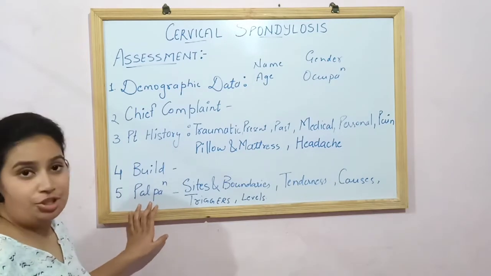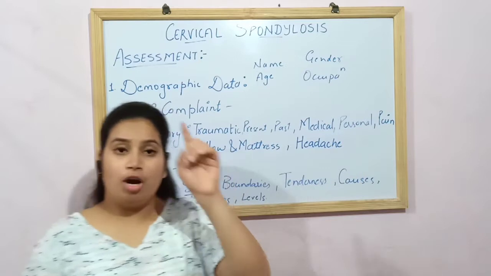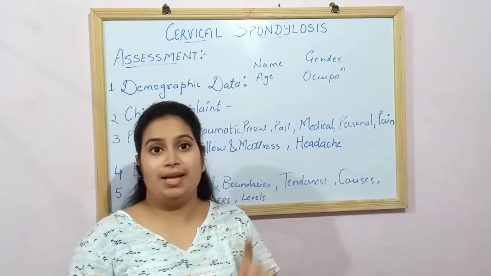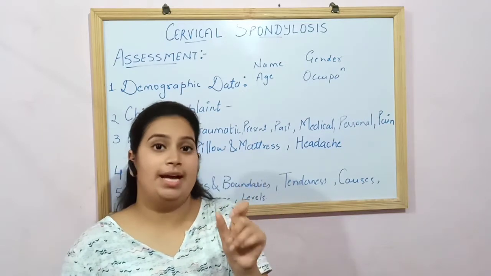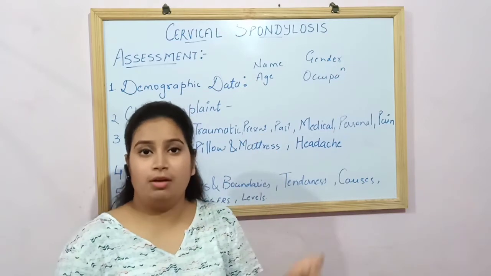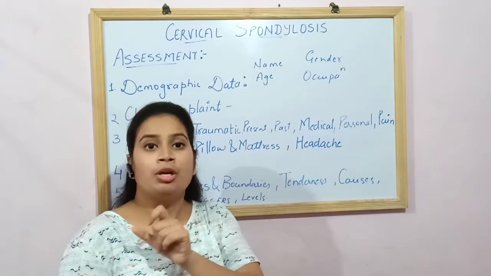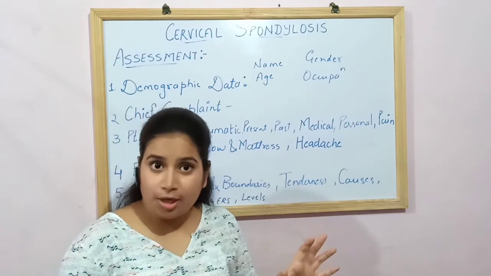Next is the palpation. You need to palpate your patient from the very first cervical spine, that is atlas. Then you need to palpate axis and ask the patient, are you having pain here? Are you having pain here? Then check C3, then C4, C5, C6, C7, and 2-3 vertebrae of the thoracic spine also.